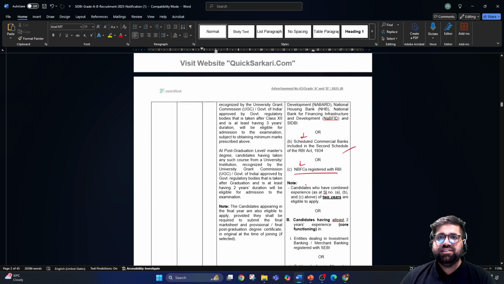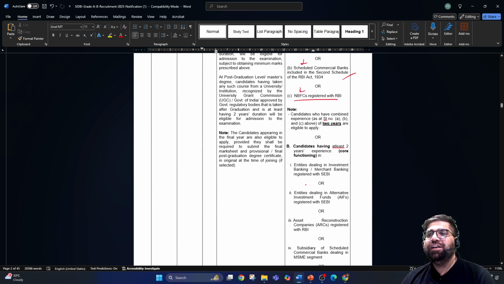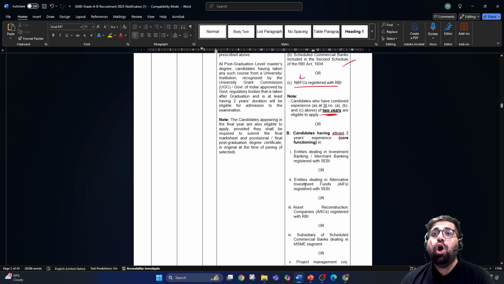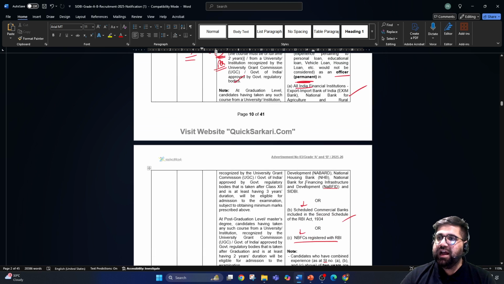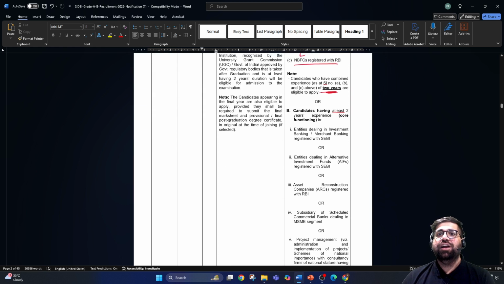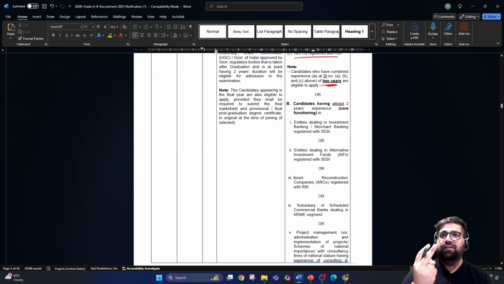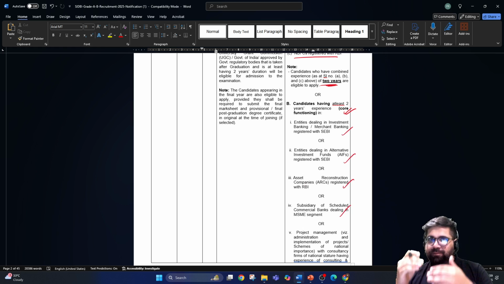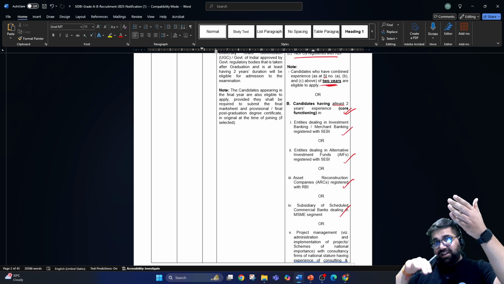Moreover, this is just the first part of it. Then they have clearly mentioned that those who have combined experience of A, B and C above for 2 years are eligible to apply. Simple. And 'or' basically means what? Either you have all of this, or if you don't have that, then also you can apply, but you need to have 2 years of work experience in the core functioning of this. And 'or' means what? Either you have this or you have that.